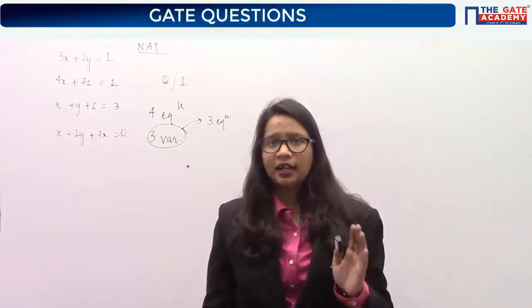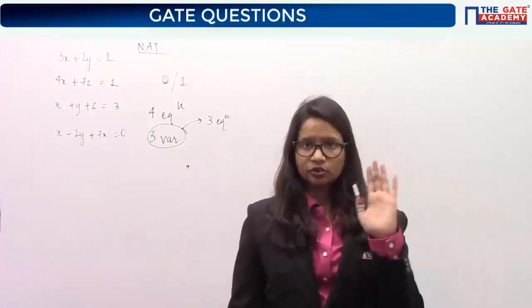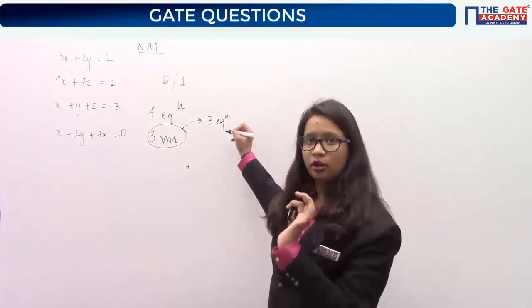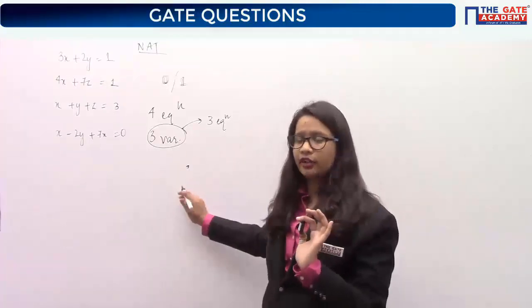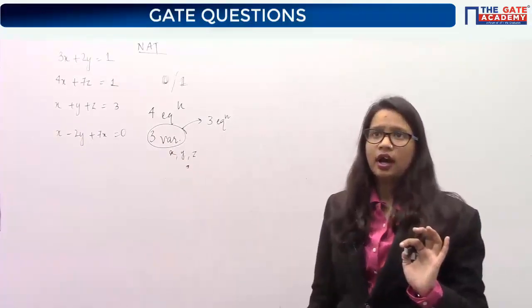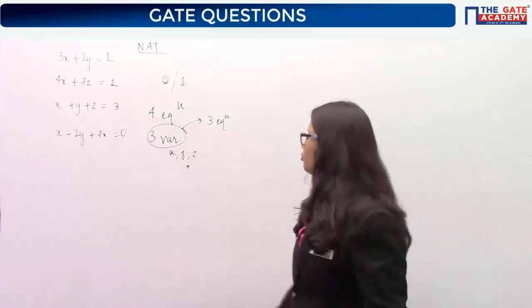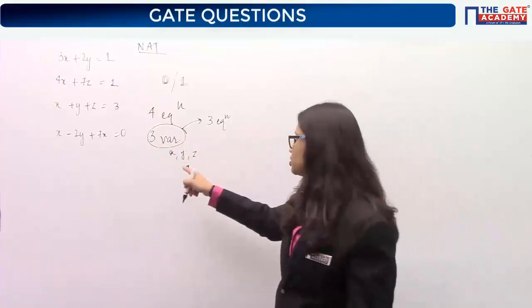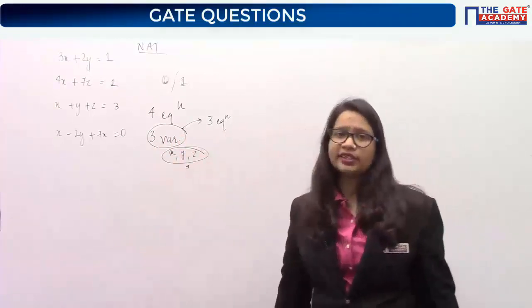We have seen that if there is a unique solution or no solution, with a minimum of 3 equations, then also you can solve them to get the values of these 3 variables. Understood? What I am trying to say is that for 3 variables, if you have a minimum of 3 equations, you can solve it to get the x, y, z values.